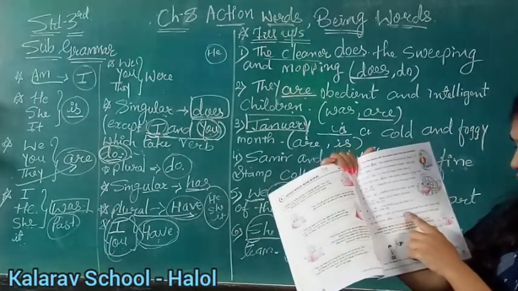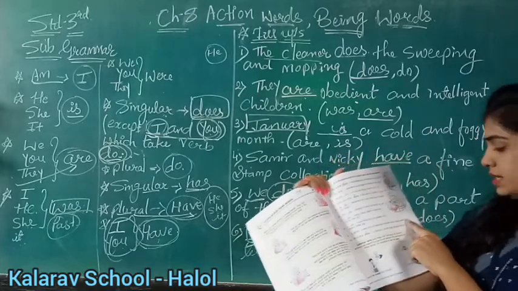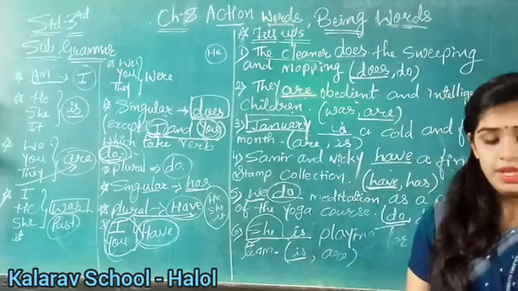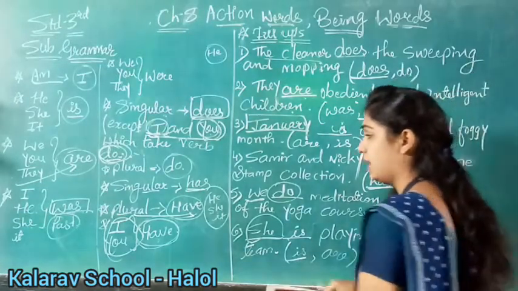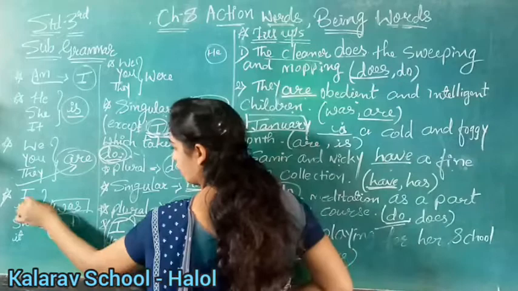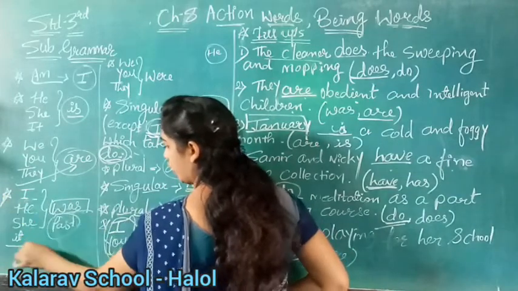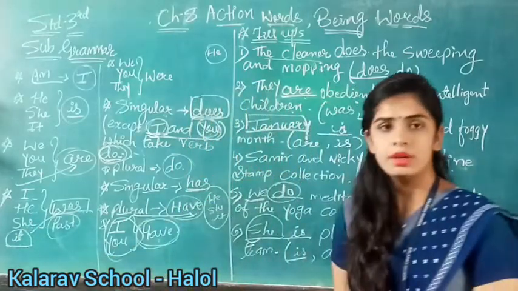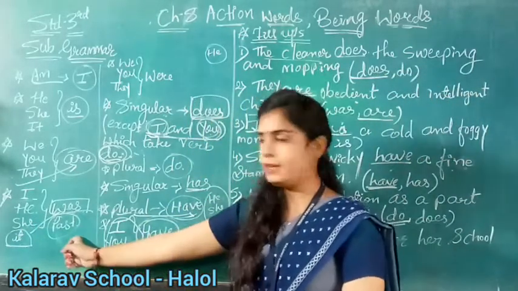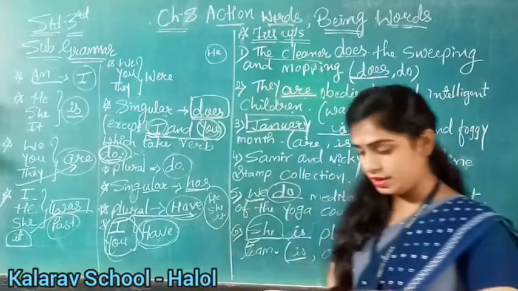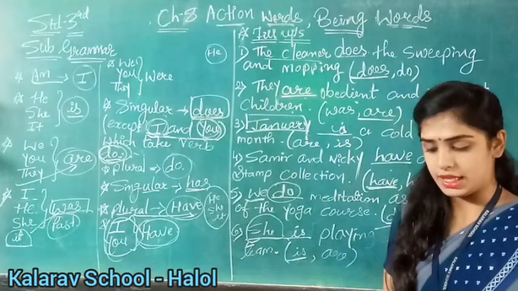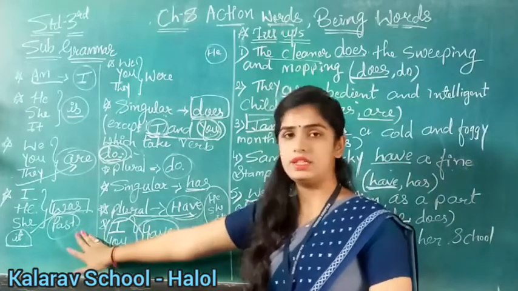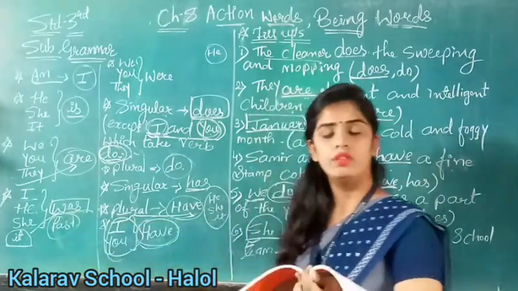Blank a very good amusement park with many rides. Were or was? Now first of all tell me what is written. It is given, so see here, it is past tense and we have given it. So it, and we will write here was. Why was? Because we are talking about only one thing, and it is given: it blank a very good amusement park. The park was very good. So we are talking about a park and the park is only one. So we will write here was.